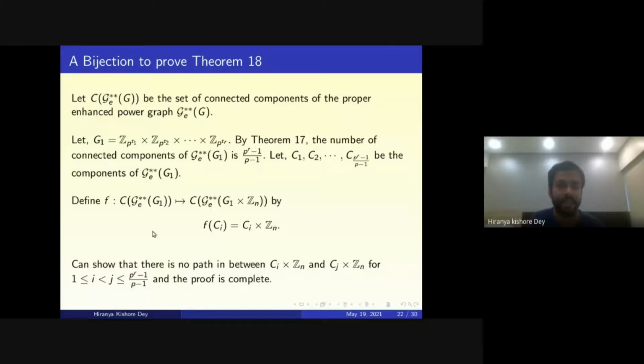We define f of Ci to be Ci cross Z_n. Using this f, one can show that there is no path between Ci cross Z_n and Cj cross Z_n if i and j are distinct. Then the proof is complete: the number of components of G1 cross Z_n and the number of components of G1, where G1 is a p-group, are the same.